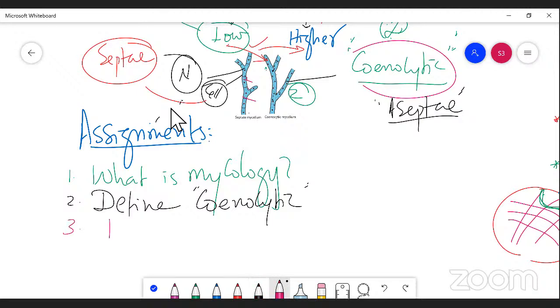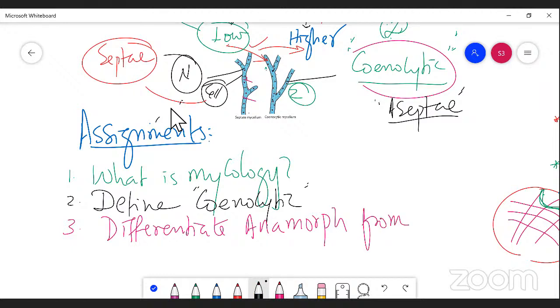Differentiate anamorph and teleomorph. In the fourth one, write about the general characteristics of fungi.